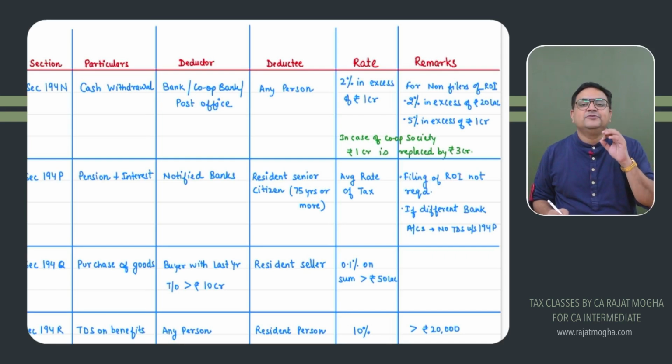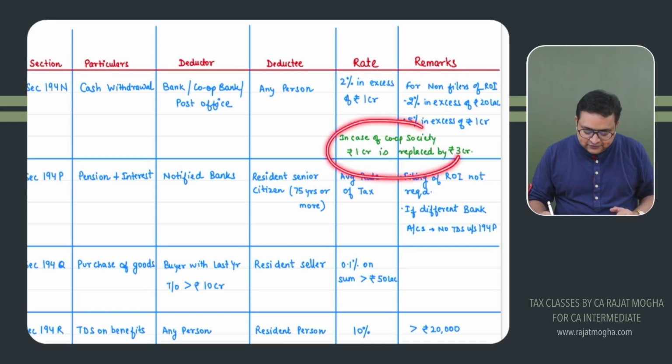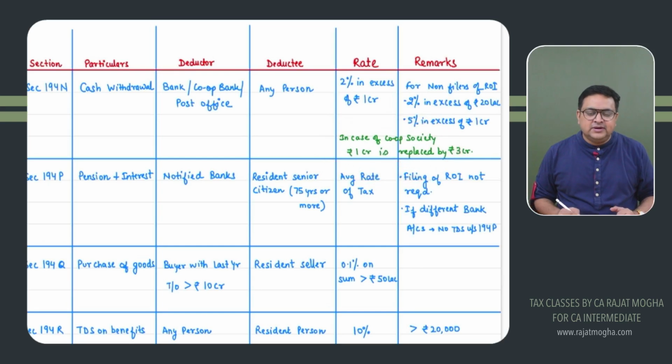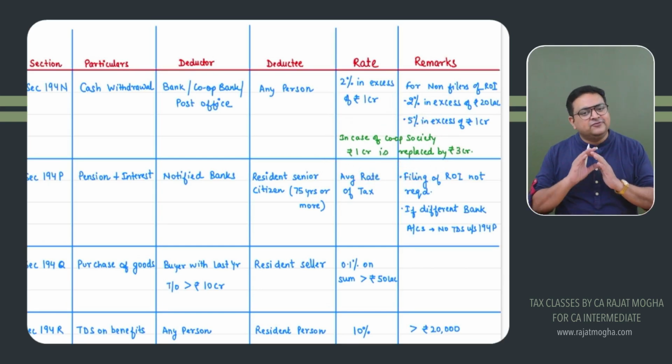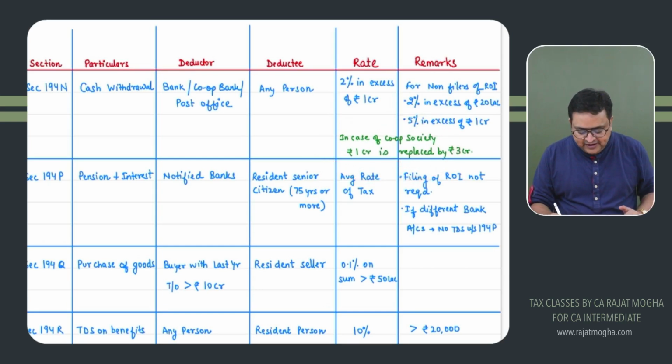If the person who is withdrawing the amount is a cooperative society, then this 1 crore would be substituted by 3 crore rupees. So if a cooperative society is withdrawing the amount, let's say this cooperative society is filing their return on time. So we understand for them generally 1 crore was the limit, and the rate would be 2% generally for filers who are complying with the law. But here we will not see 1 crore, we will see 3 crore. So for a cooperative society, this 1 crore would be replaced by 3 crores.